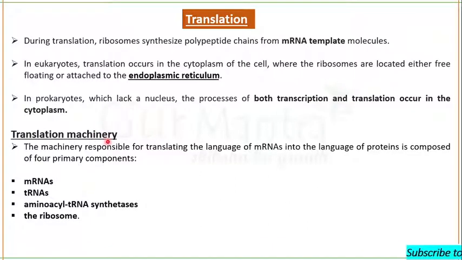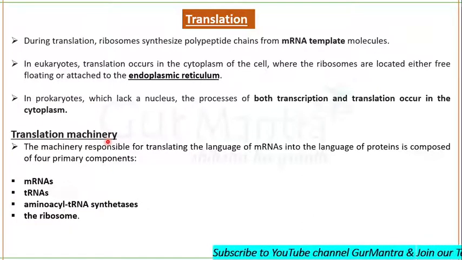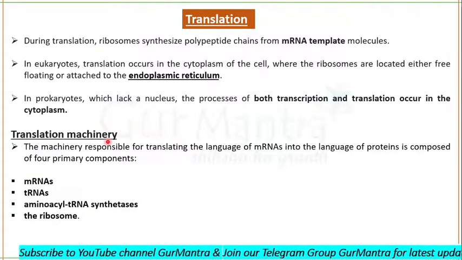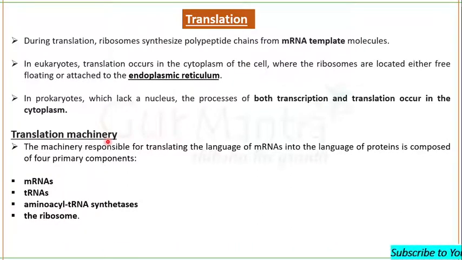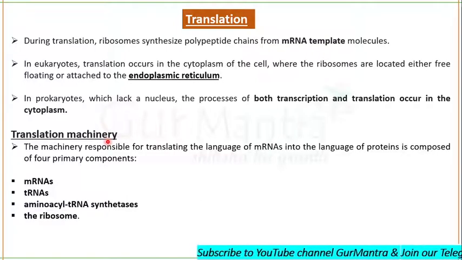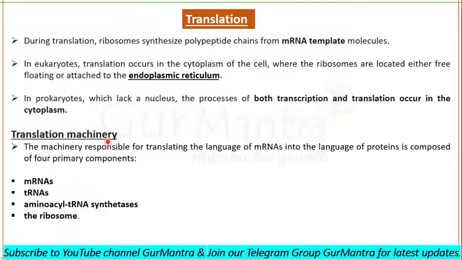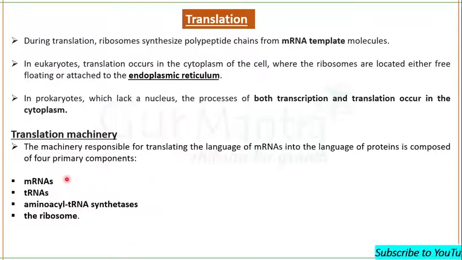If we talk about the translational machinery, I have already taught you this in my previous lecture. I know many of you are just coming to this lecture and have not seen my previous videos, so you can check out the playlist. There you will see the RNA types, where I have taught the translation machinery. There are four main components in the translation machinery.